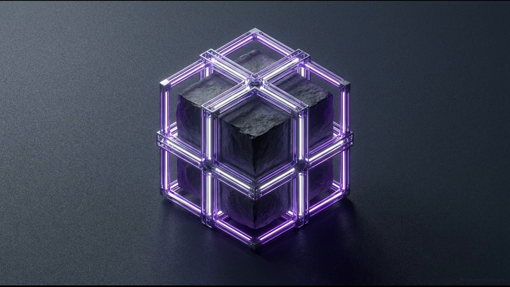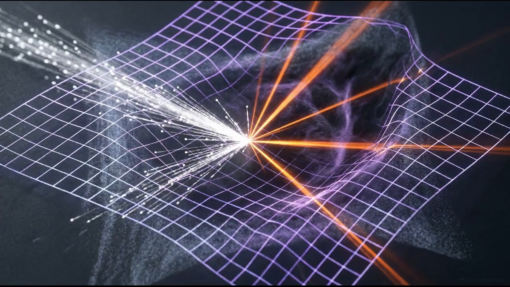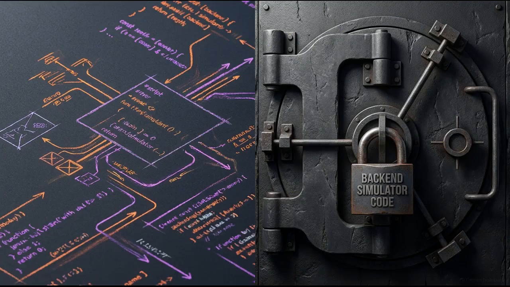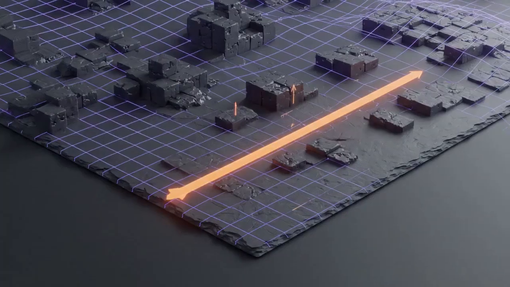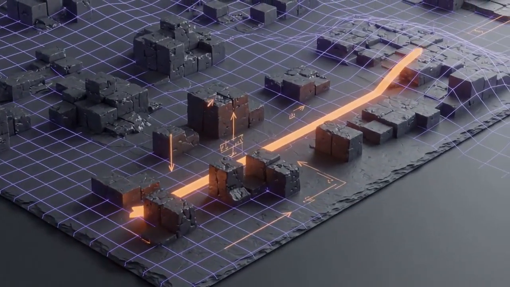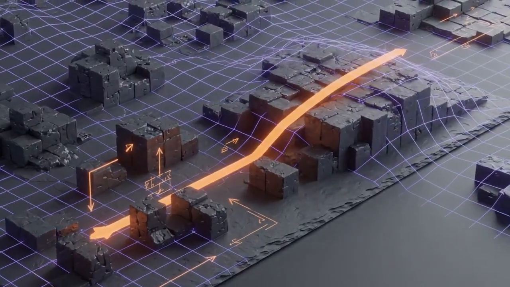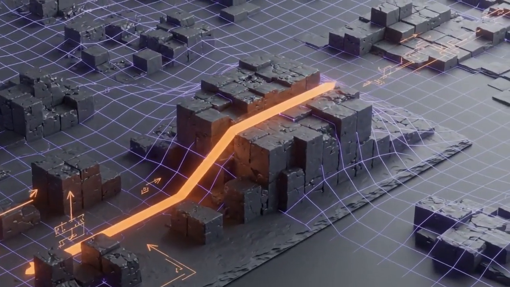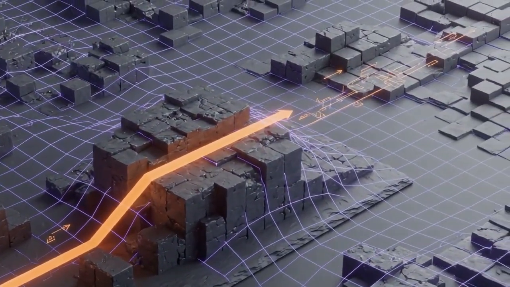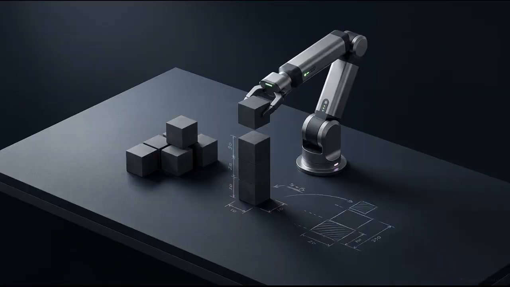It is a programmable middleware layer that sits entirely outside the simulator. EnvHarness intercepts the agent's actions and reshapes the interaction behavior of the environment on the fly. It accomplishes this without altering a single line of the original backend simulator code. Treating the environment as a frozen backend that we manipulate with modular software wrappers provides the necessary mechanism to unblock agent learning.